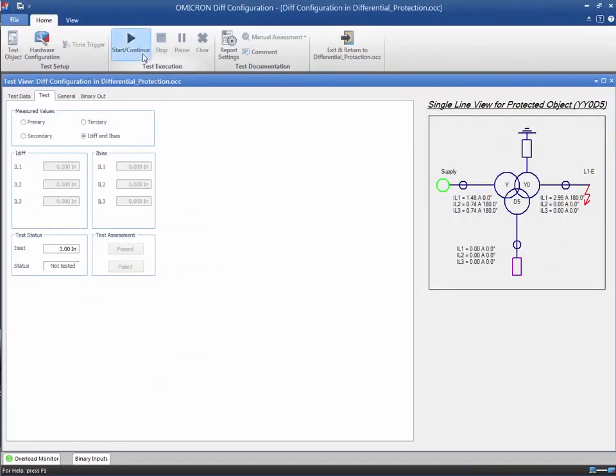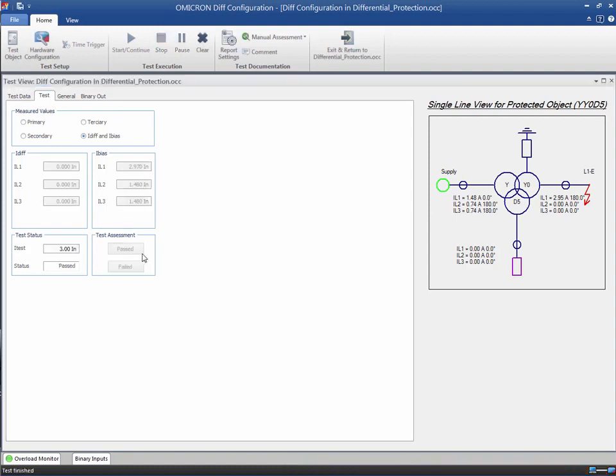Start the test and input the values measured by your relay. Since these values are correct and the relay did not trip, we can assess the test as passed. The actual values read from the relay will be saved in the report for full documentation.